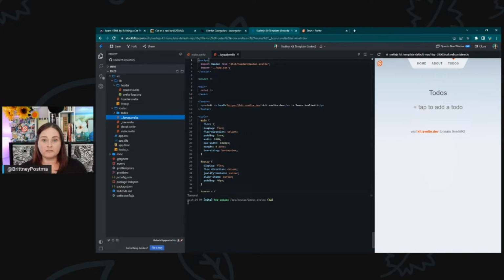That $lib is actually an alias. And I want to briefly mention aliases because they could be confusing to new developers. So an alias inside of a framework is used to take the place of a file path to make the path name shorter and easier to write. In SvelteKit, this isn't required. You can type in the full path.